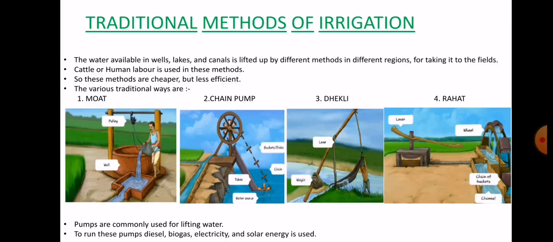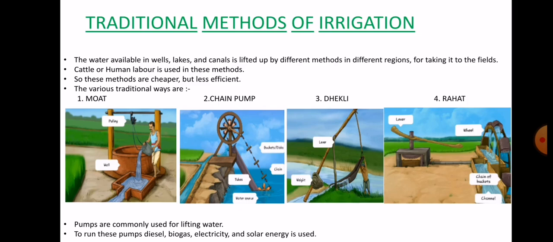Now what are the methods of irrigation? The first one is traditional methods of irrigation. Traditional means the methods used in ancient times. We all know the sources of water: wells, lakes and canals. The water available in these sources is lifted by different methods in different regions, and after that we take it to the fields. In these methods human labor and cattle are used. So these methods are cheaper but less efficient.